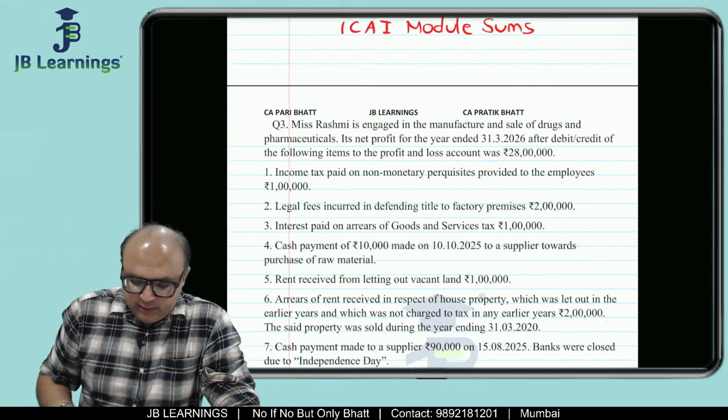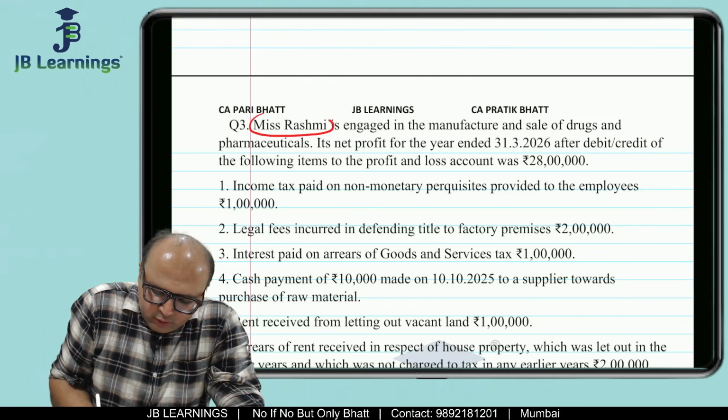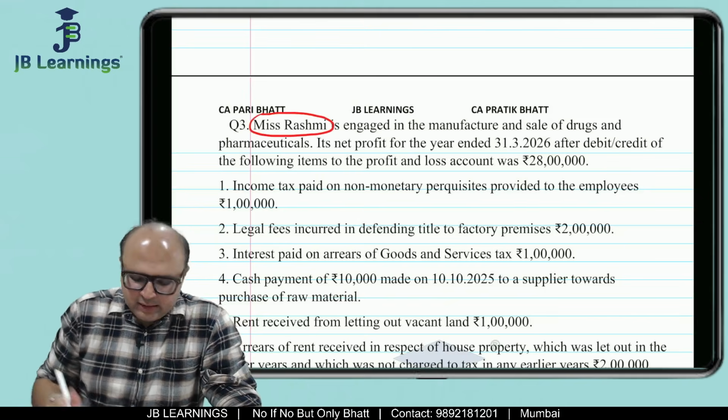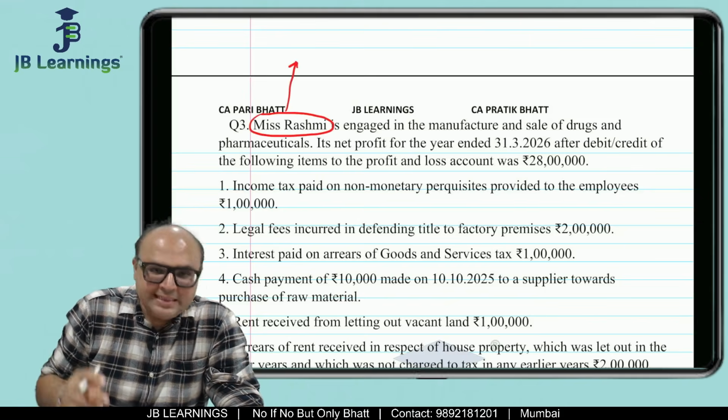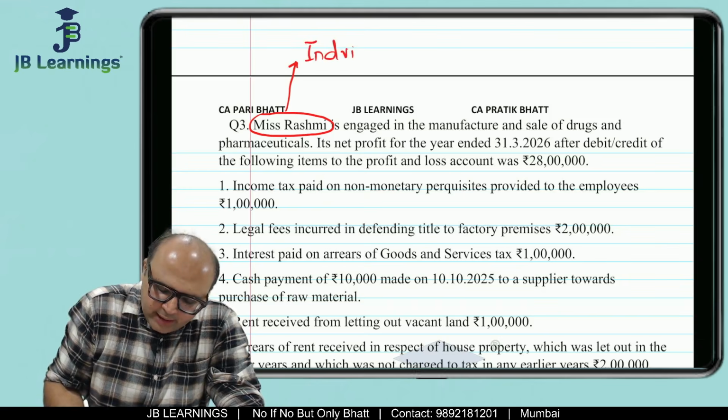Miss Rashmi. So friends, as soon as you come to know that the question is about Mr. or Miss or Mrs., the first thing which my CA Inter students, even CA Final students, should analyze is that the question is about an individual.